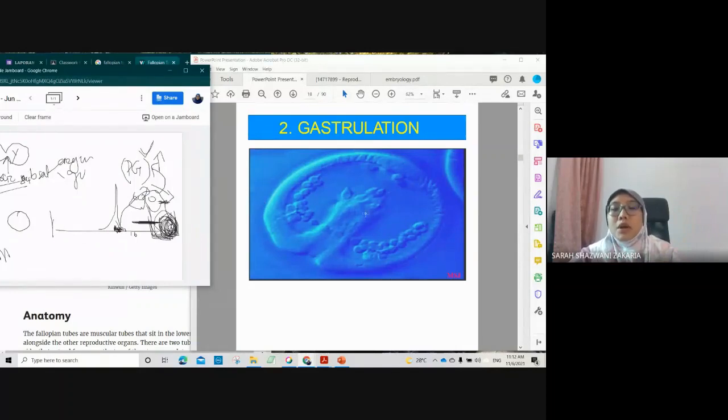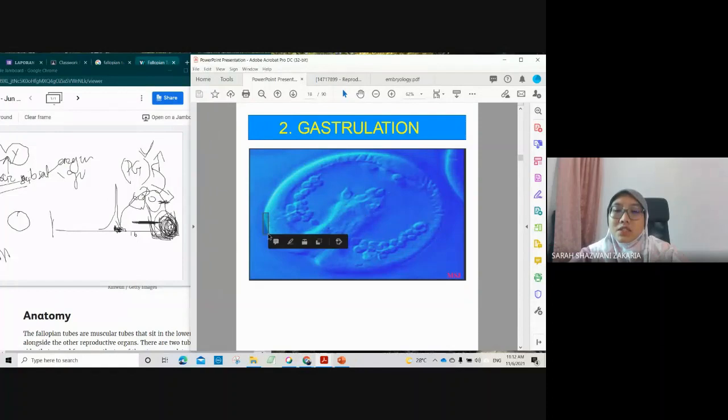The embryologist will recognize the invagination of the cells towards the inside.